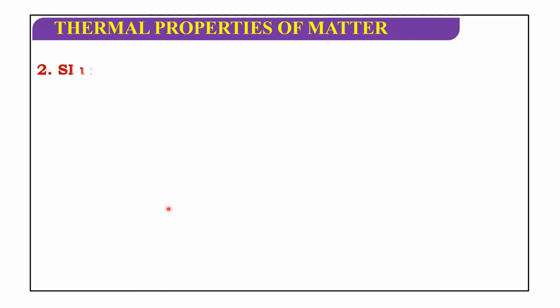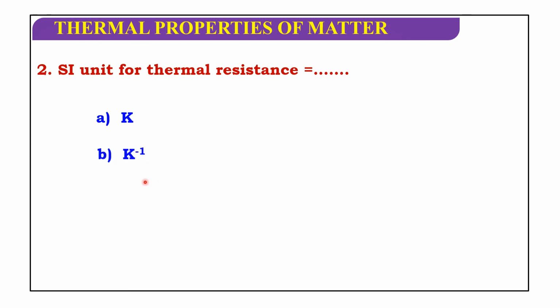Next, the SI unit for thermal resistance is: Kelvin inverse, Kelvin watt inverse, or Kelvin watt. The SI unit of thermal resistance is Kelvin watt inverse.